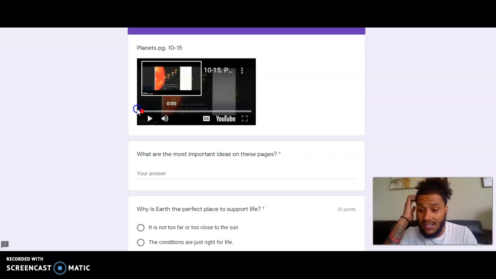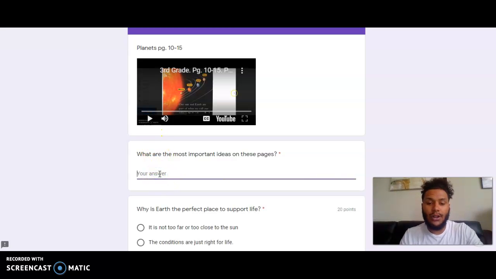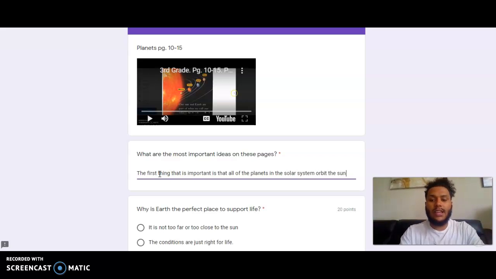It talks about the solar system, the 8 planets and how they orbit the sun. It talks about the Earth and why it's important. And it talks about the 3 closest planets to the sun. So what are the most important ideas on these pages? The first thing that is important is that all of the planets in the solar system orbit the sun. That's an important idea, very important to understanding the solar system.